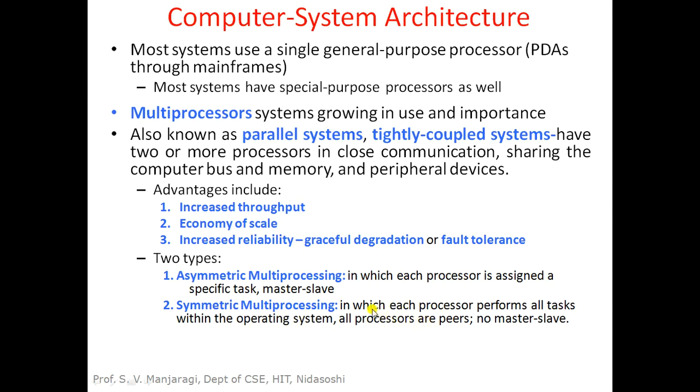Each processor can perform all tasks within the operating system. So cooperatively they will divide the work and execute. So that is what symmetric multiprocessing is. There is nothing like master and slave concept here. All are peers and they work collectively to execute the jobs.